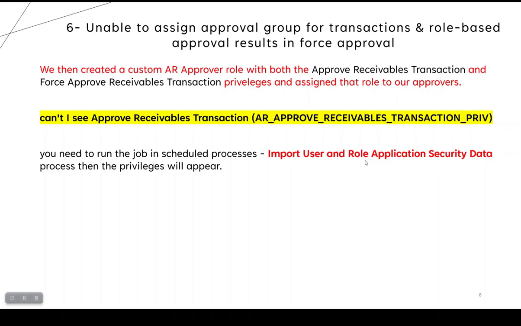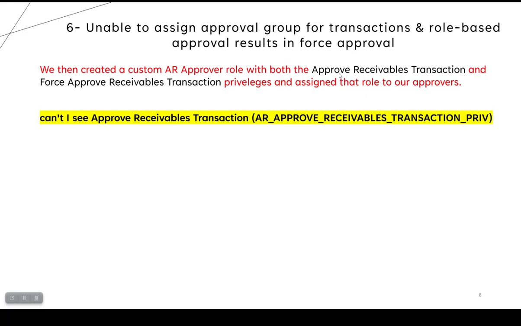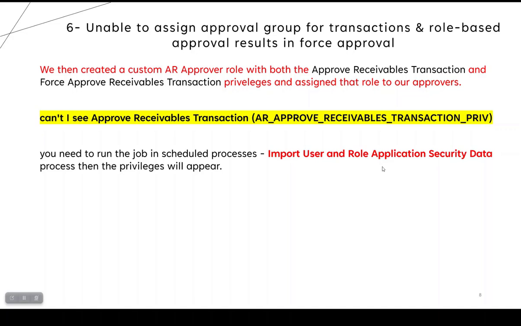Once this completes successfully, the privileges will appear, and you can create a custom AR approval rule and assign it to either one privilege of them or both, because this rule-based AR approval works based on who is assigned to these rules, which have the approve receivable transactions privilege 1 and force approve receivable transactions privilege 2. Again, maybe in the next release of what's new, these issues may be resolved.